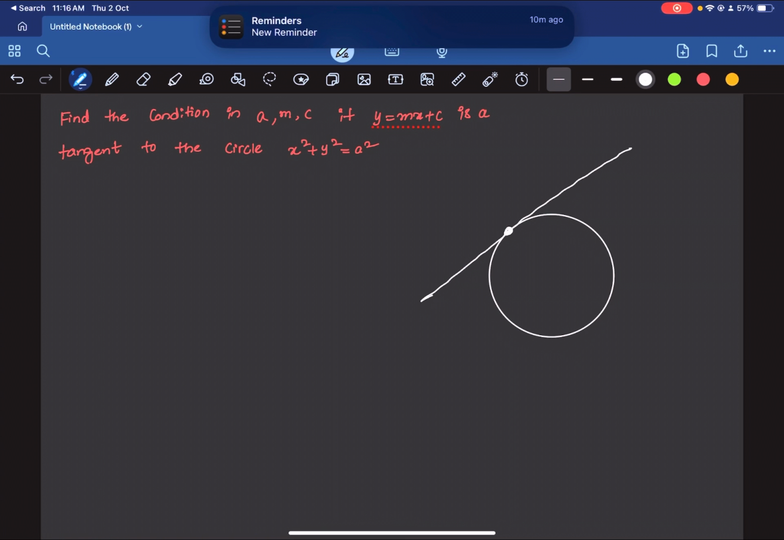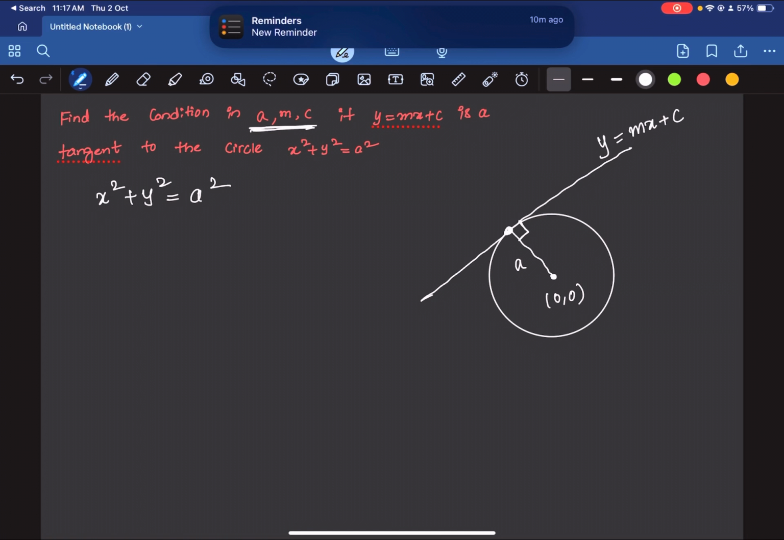Now the equation of the circle is given. x square plus y square is equal to a square. So this is a circle with center (0, 0) and radius a. Alright, this is a, and the radius is always perpendicular to the tangent. This we know from our high school mathematics. And the equation of this tangent is also given. So y is equal to mx plus c. Now we have to find out the condition between a, m and c so that this y is equal to mx plus c is a tangent to this.